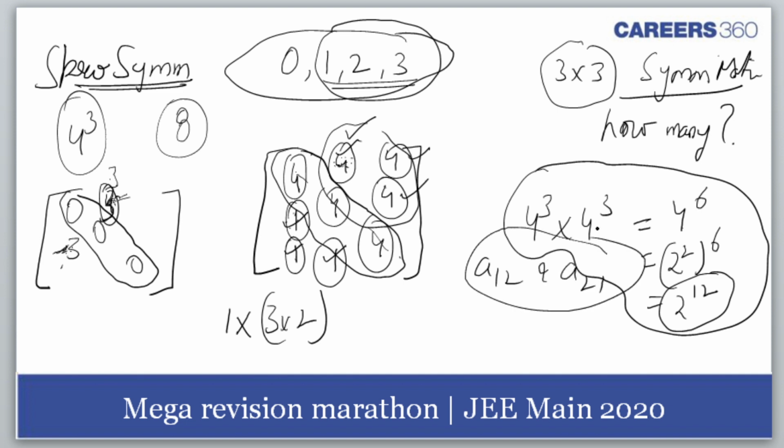Am I right? 6 ways are there. Giridhar Sunil, only 2 you are saying. Similarly, this place can be filled in 3 ways. So 3 into 6 cube, because this place can go in the same way, this place can also go in the same way. Am I right?